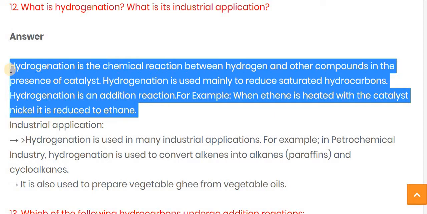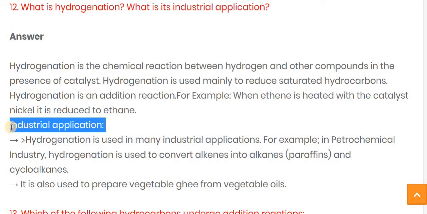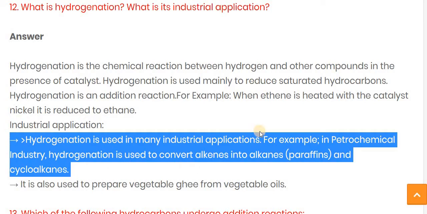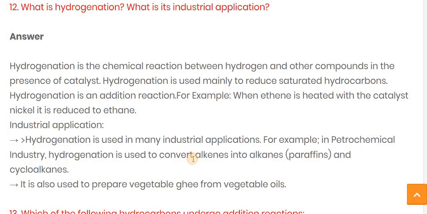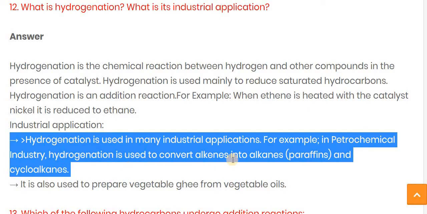Hydrogenation is mainly used in the petrochemical industry to convert alkenes, 'ene', into alkanes, 'ane', meaning the paraffins and the cycloalkanes.